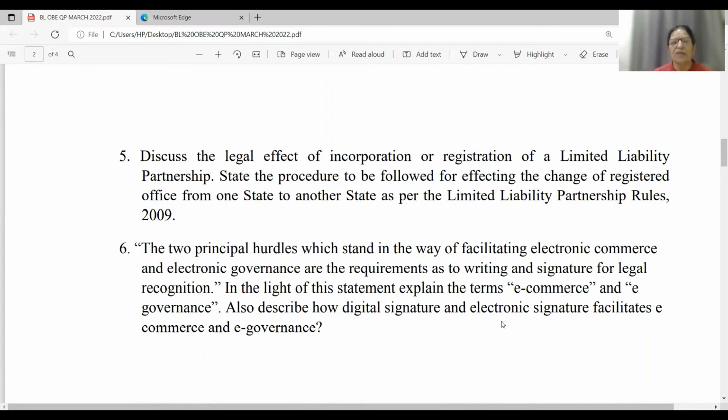It should be given in the English language as well as one language of that particular state. When all formalities are fulfilled, the registered office can be shifted from one state to another.